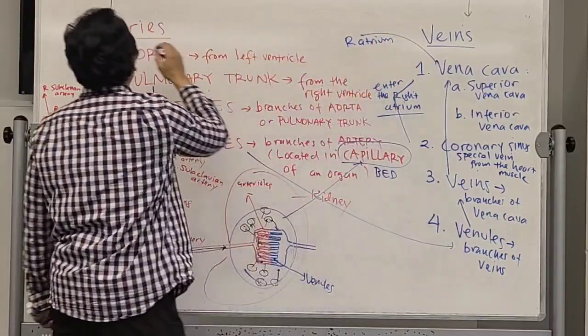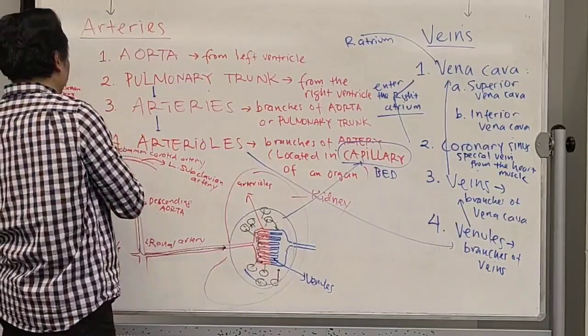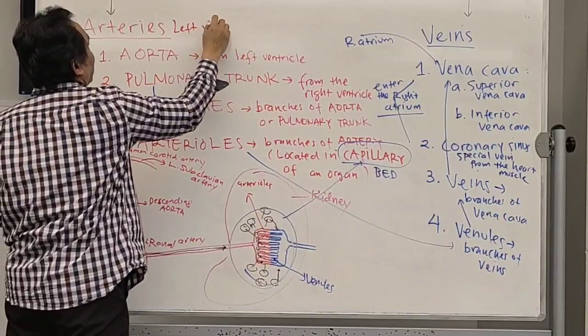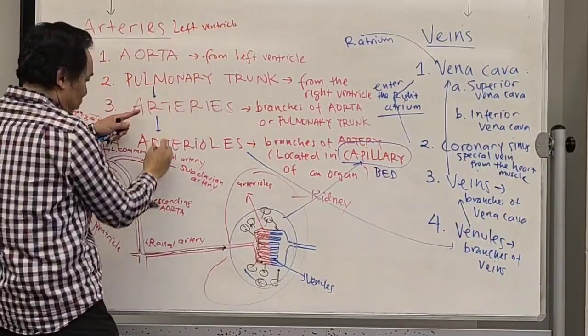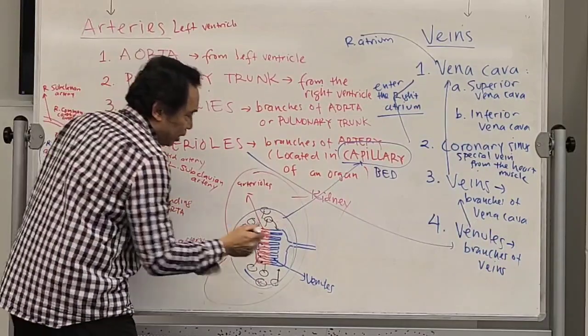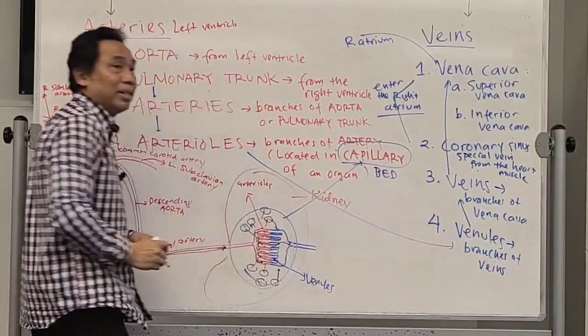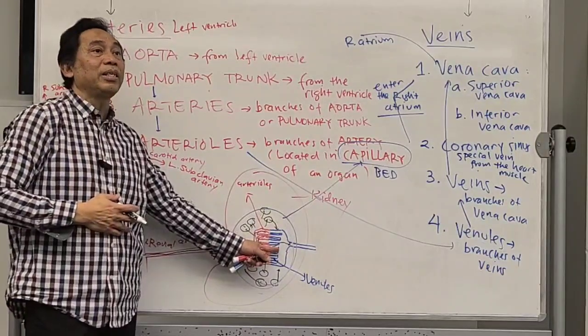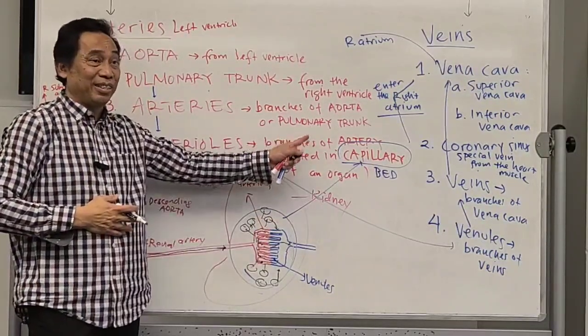This is coming from the left ventricle. Okay, so the blood returns here. Therefore, vein is considered as the blood vessel that returns the blood to the heart.